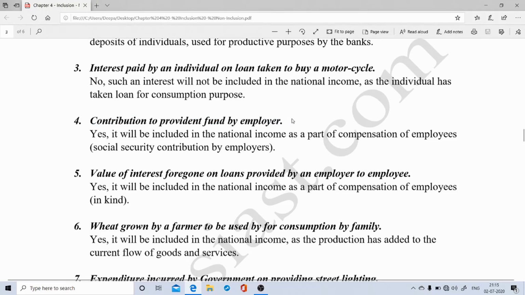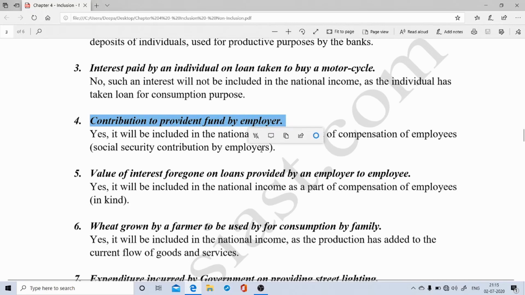Since social security contribution in the form of provident fund comes under COE, and COE is an important component of domestic income, any contribution made by the employer is included in the calculation